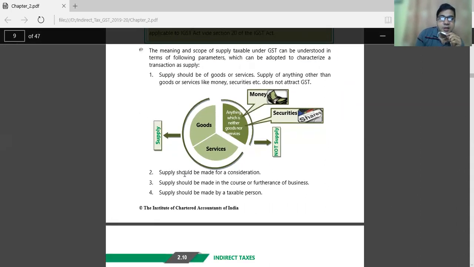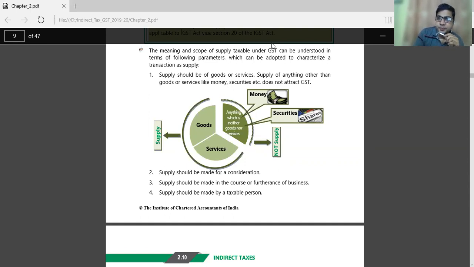The supply should be made for a consideration. Consideration is a very important term. Whenever we talk about the supply of goods or services, why do we supply, why do we sell the goods, why do we sell the services, why do we transfer our goods?